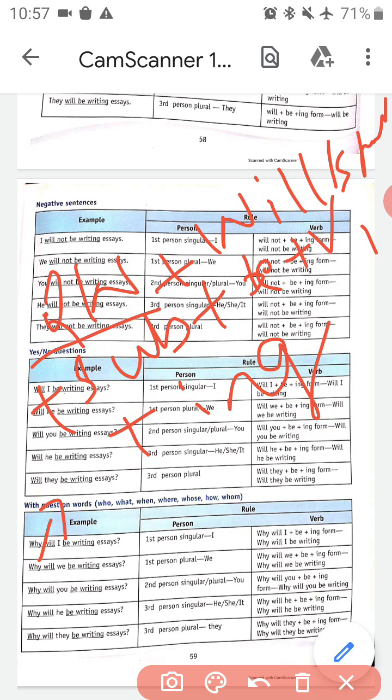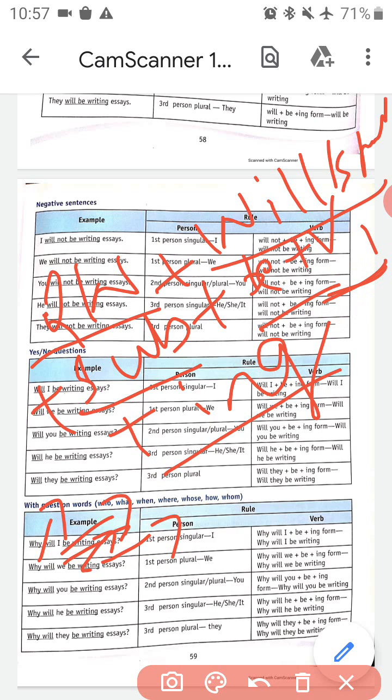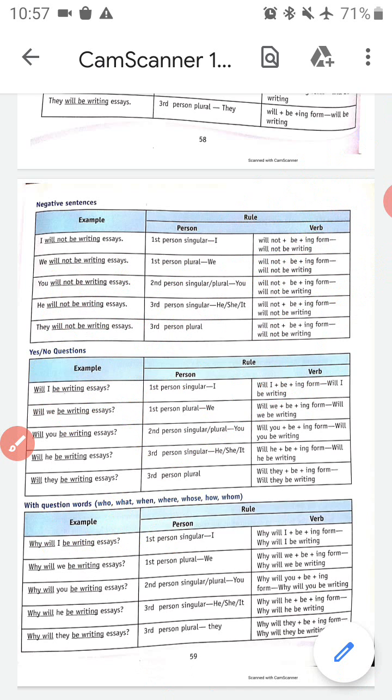Why is our question word. Will, from will or shall we have used will. We is our subject. Be, okay, from the formula, be. Writing is our continuous form of write. Write plus ing is equal to writing. Why will we be writing essays? Okay, so this is an example of how to make a future continuous sentence with question words.